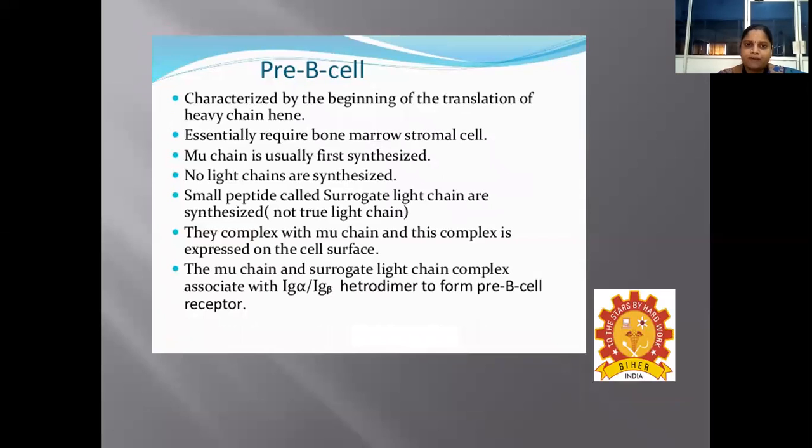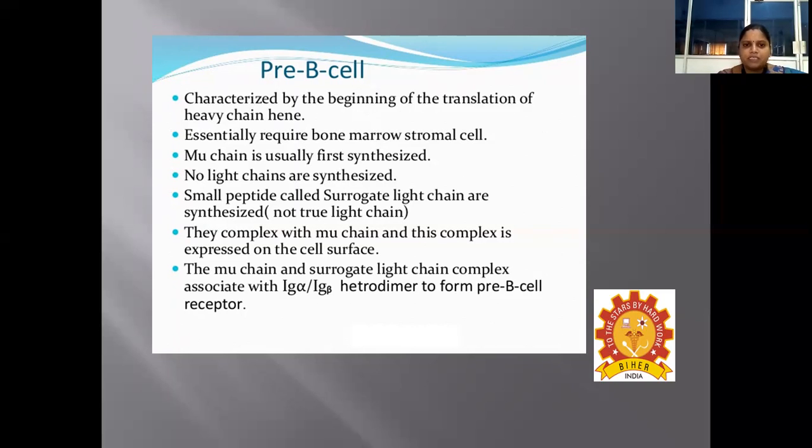The pre-B cell is characterized by the beginning of the translation of the heavy chain gene, and here it takes place essentially in the bone marrow stromal cell. The bone marrow stromal cell is one of the cells which is going to serve as a platform for the development of B cell.